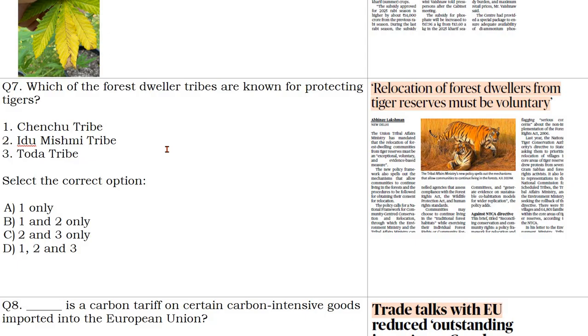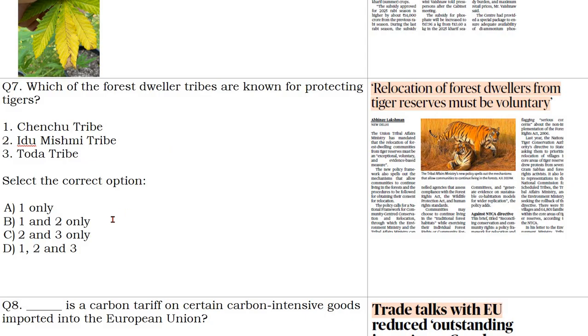So Chenchu tribe, they live near the border of Telangana and Andhra. They are involved in protecting tigers. The second one is Idu Mishmi. They protect Dibang tigers. They are found there. They consider Dibang tiger as their guardian animal, and they will perform the last rites and all. Come to Toda tribe. They live in Nilgiri, and by the way, they are associated with buffaloes and not tigers.